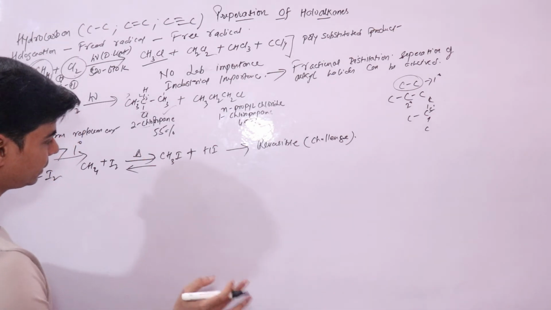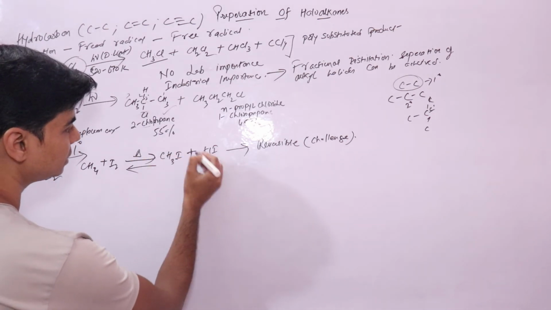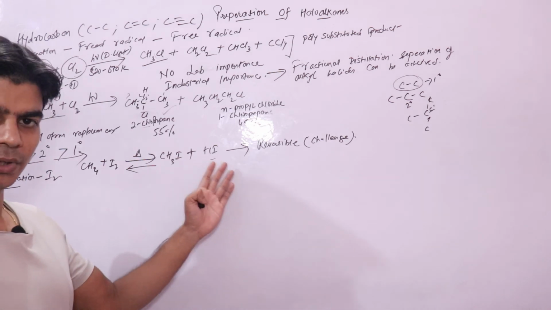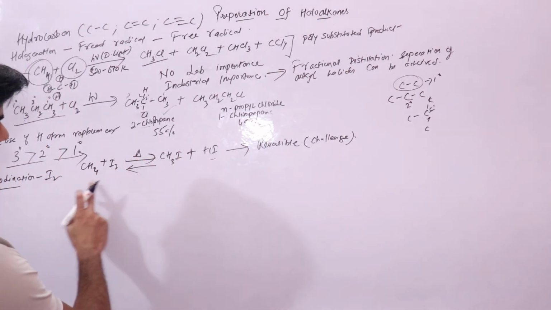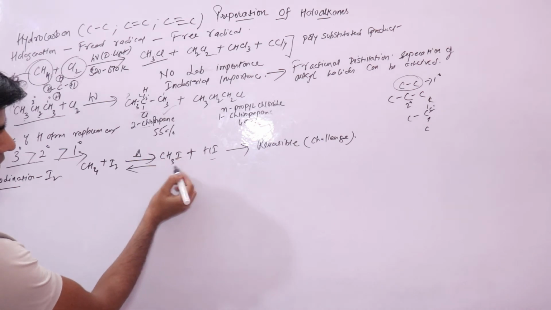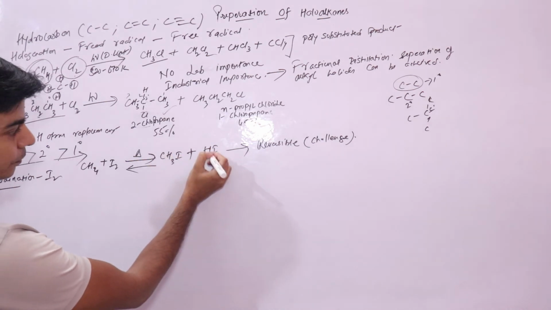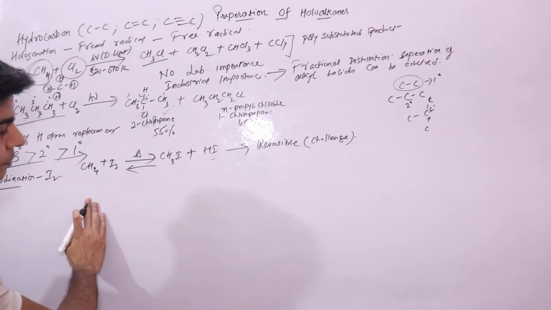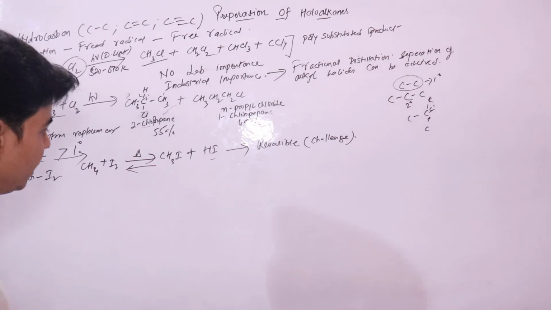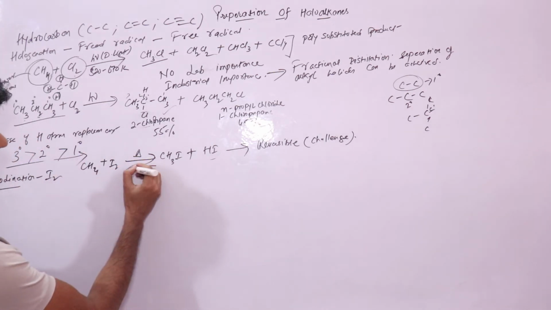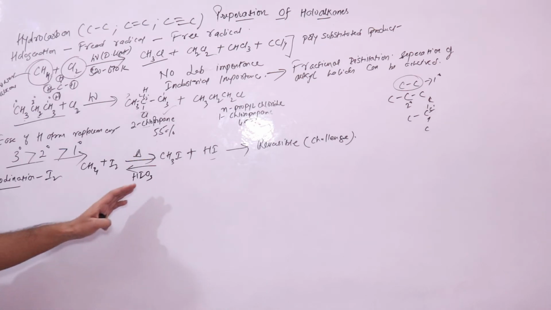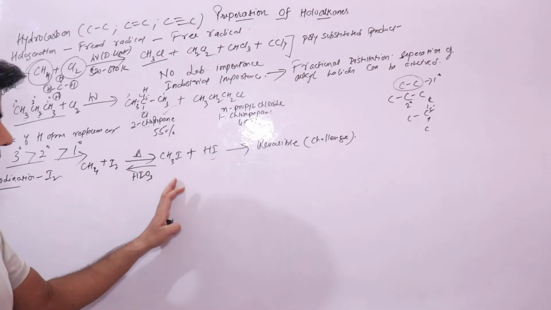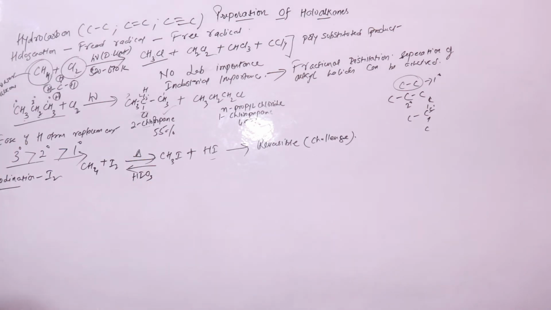A reversible reaction is one where the products will react back to give you the reactants. So products are forming, and at the same time these products are reacting to form reactants, right? This can be prevented by carrying out this reaction in the presence of iodic acid, HIO3. Now why is this reaction reversible?